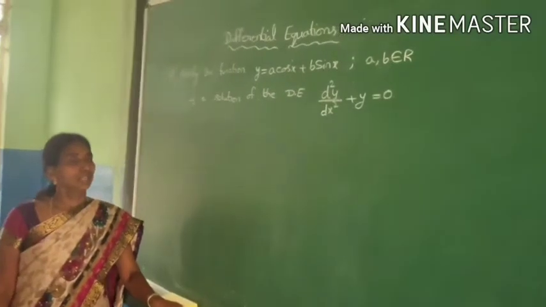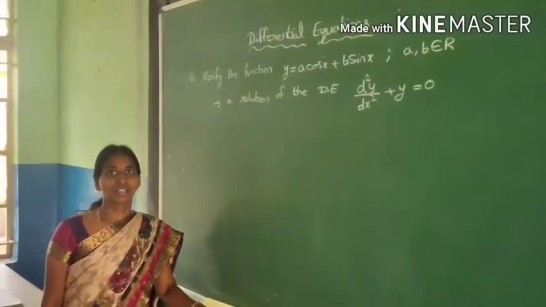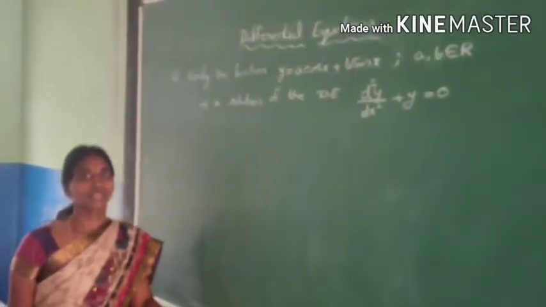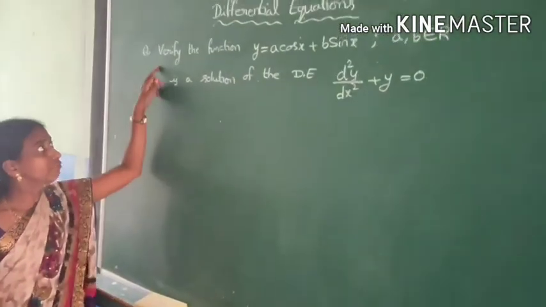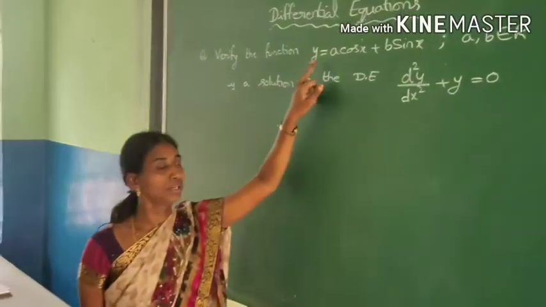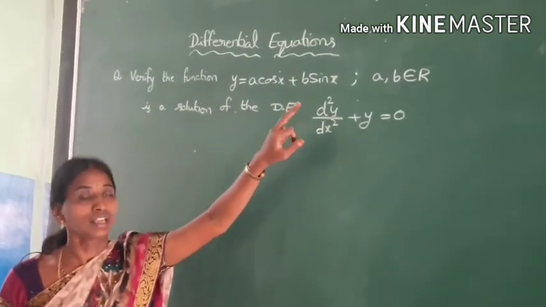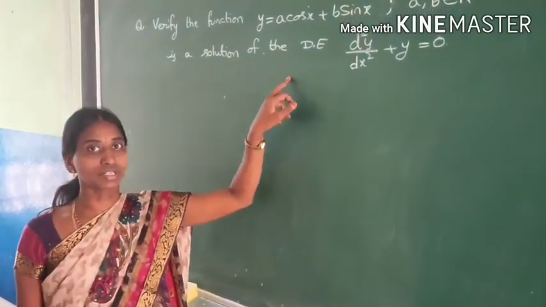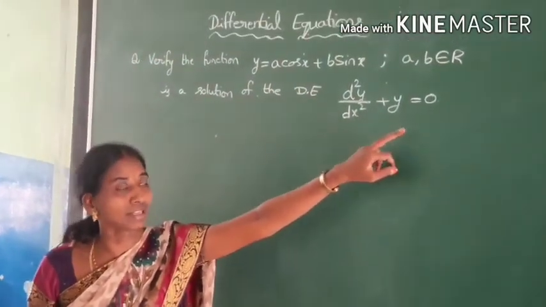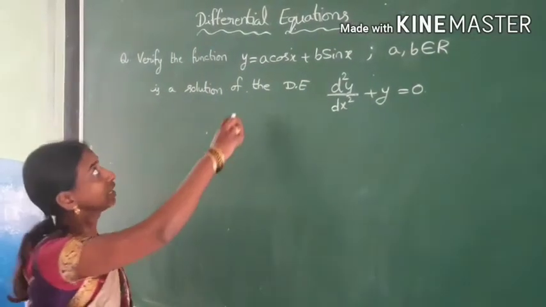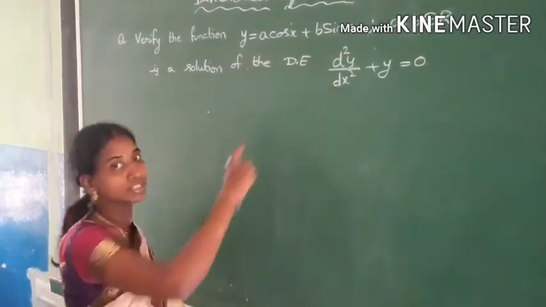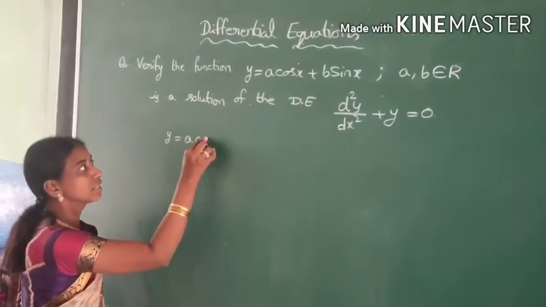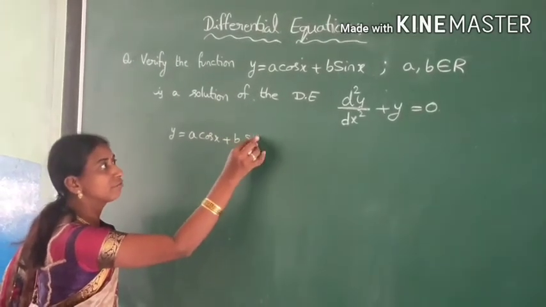Today we shall see the solution of the differential equation, whether it satisfies the given differential equation or not. In this case, let us have this question. Verify the function y is equal to a cos x plus b sin x, where a, b are real numbers, is a solution of the differential equation d square y by dx square plus y is equal to 0. We have to check whether the given function is a solution of this differential equation or not. So consider y is equal to a cos x plus b sin x, which is the given function.